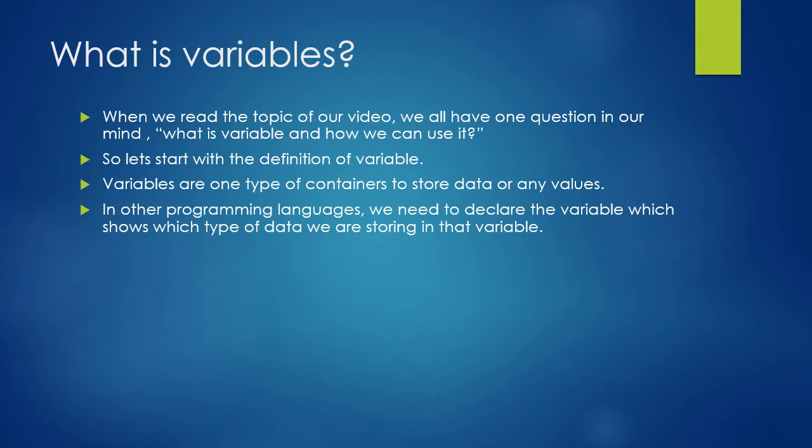In other programming languages, we need to declare the variable, which shows which type of data we are storing in that variable. For example, if we want to store an integer in C programming, then first we need to declare a variable with the type integer and the name of the variable. And after that, we can store the value in it.